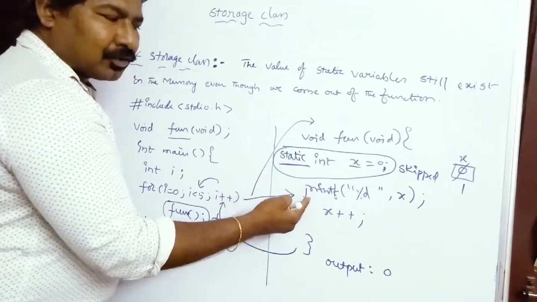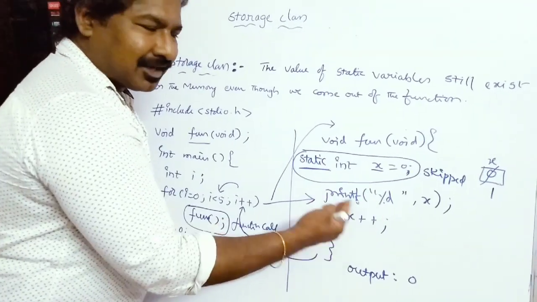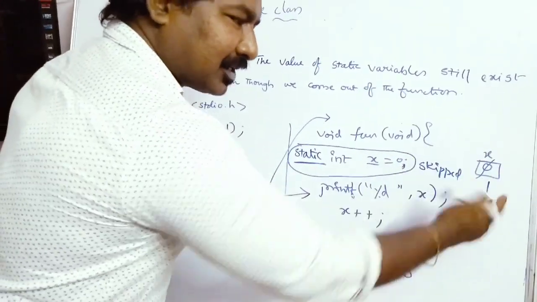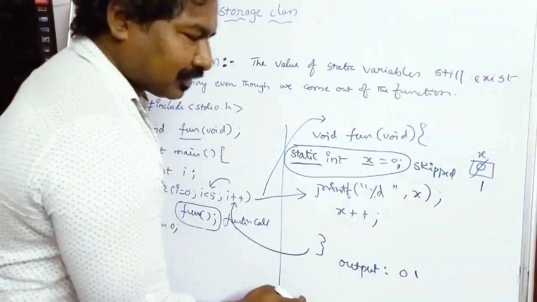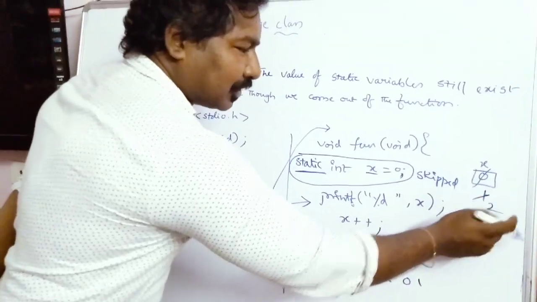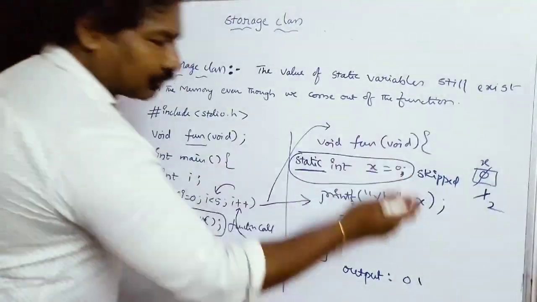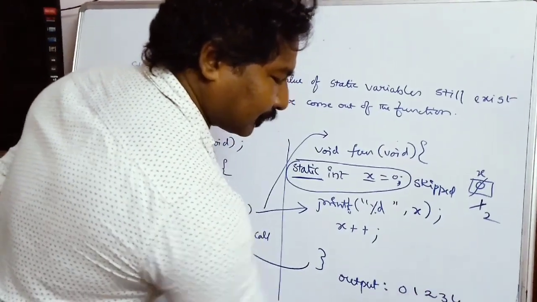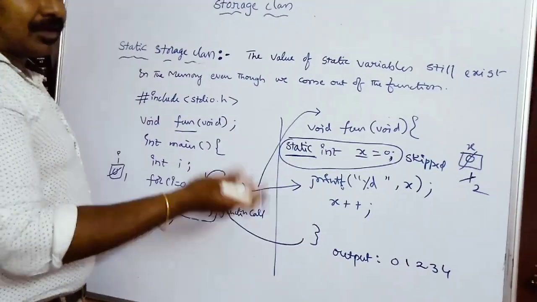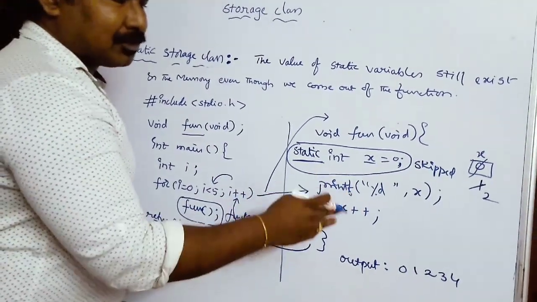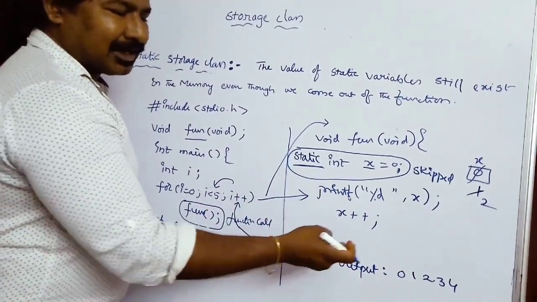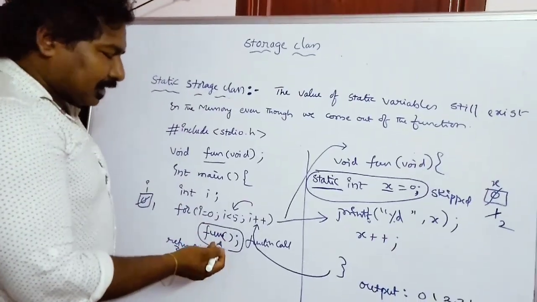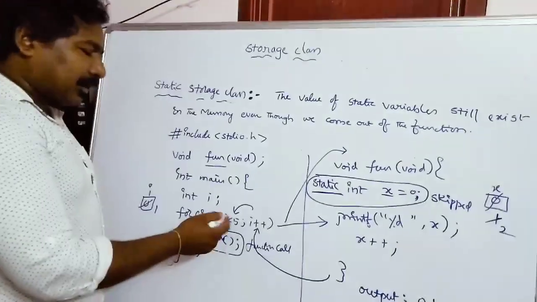So you print the value of x. What is the value of x? The previous value, that is 1. So you will get 1. And x++ means 1 becomes 2 now. Again you come back and go there. The next values will be 0, 1, 2, 3 and 4. That means when you call the function 5 times, all the previous values of the variable still exist, and you will get the output 0, 1, 2, 3, 4. When i becomes 5, 5 less than 5 is false, and it comes out of the program.